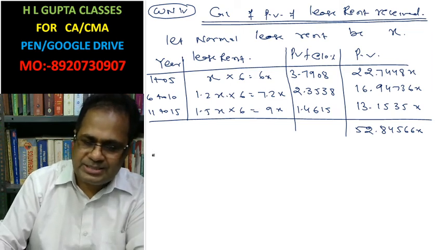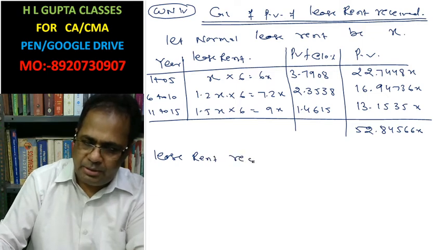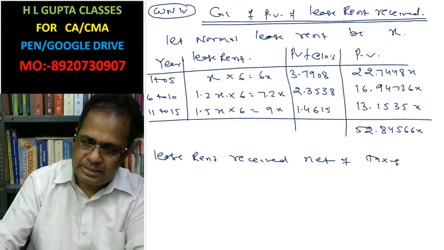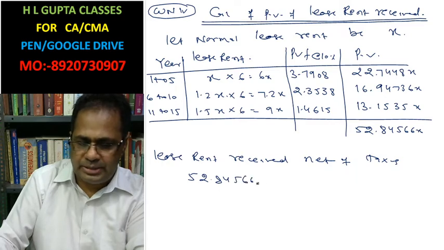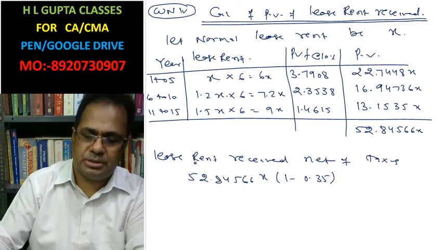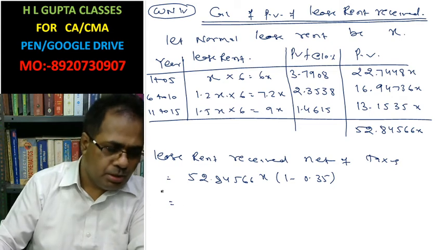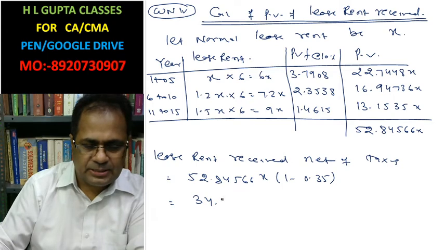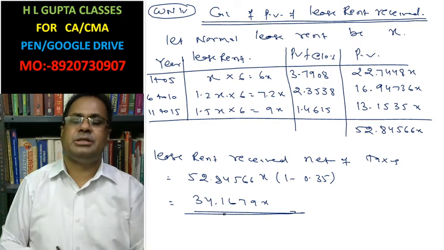The lease rent received net of tax is 52.84566x times (1 minus 0.35), which is 34.1679x. This is the lease rent you have received.